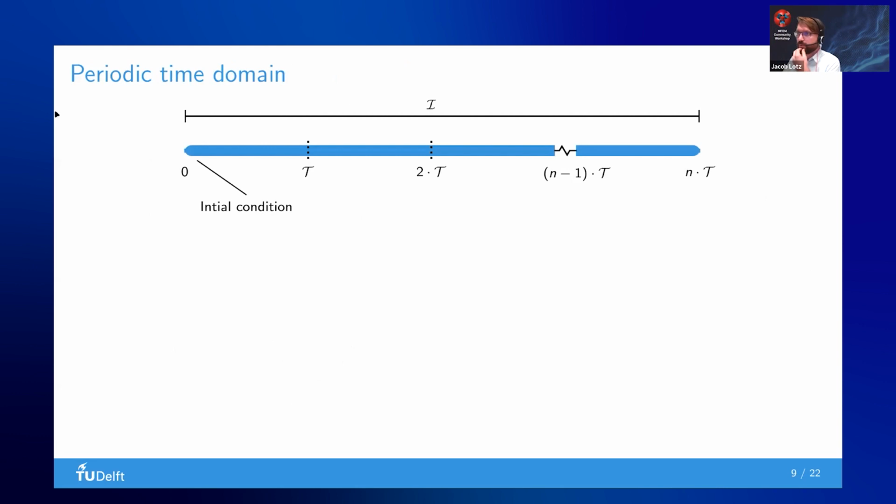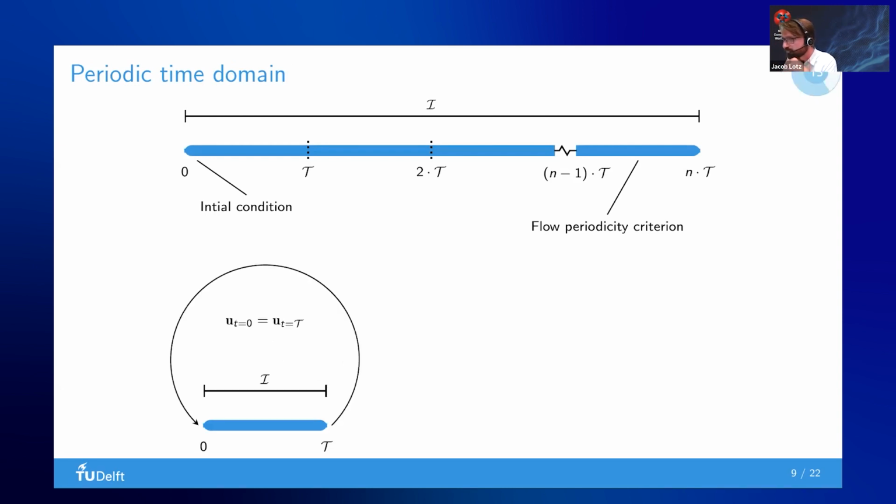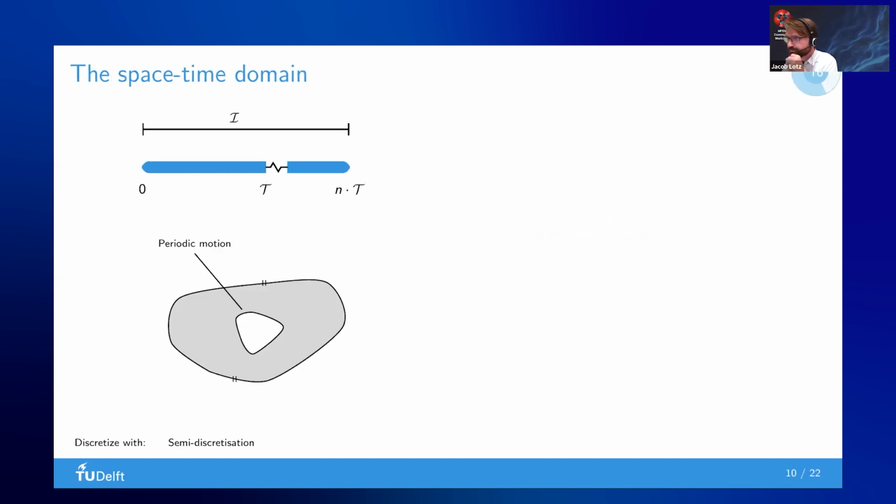Normally, you start with an initial condition, integrate in time, and at some point your flow periodicity criterion is satisfied, and you stop the simulation. But what we want to do is only simulate one period. So we don't have the hassle of all these variables we have to solve, but we only solve what's actually important for us.